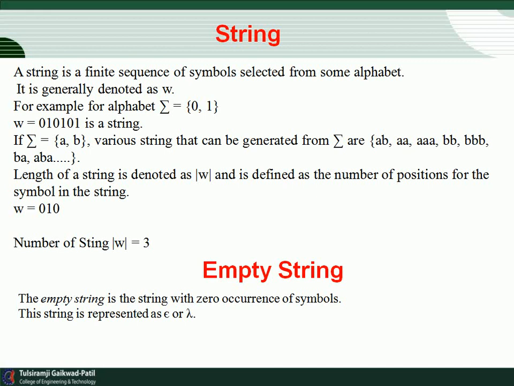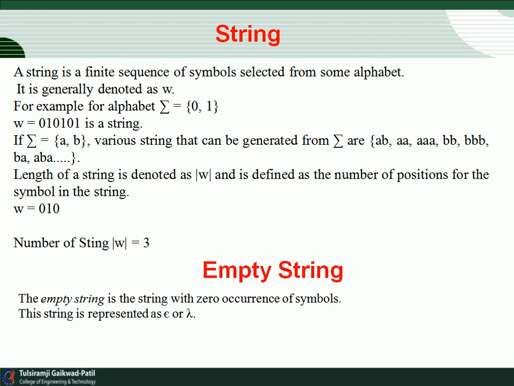Basically, if summation equals A and B, various strings can be generated from summation, like AB, AA, AAA, BB, BBB, BA, ABA and so on. These are the various strings which we generate from the inputs A and B.